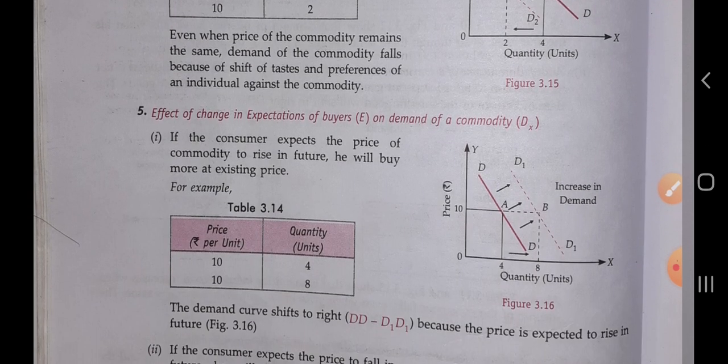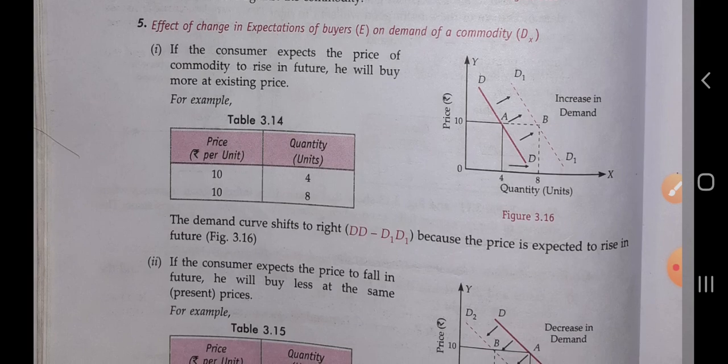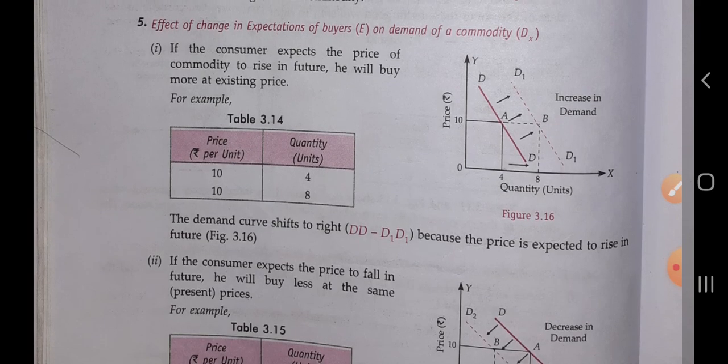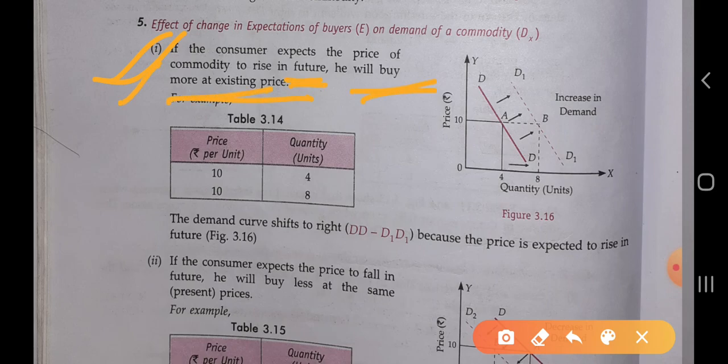Now the next factor is the effect of change in expectation of the buyer on demand of a commodity. What will be the expectation of the buyer on the demand of the commodity, that the price of any commodity changes in future or not? In that condition, first, if the consumer expects the price of the commodity to rise in future, he will buy more at the existing price.